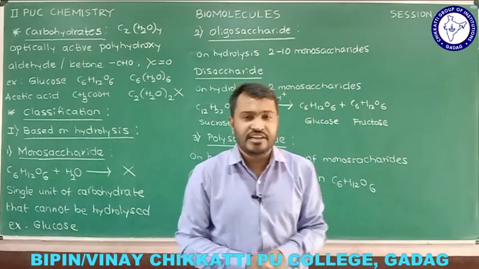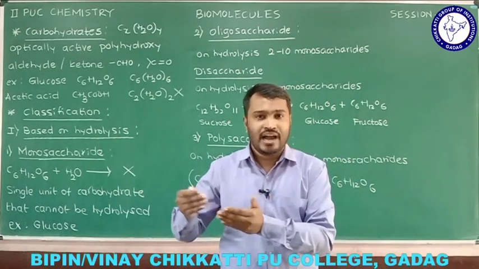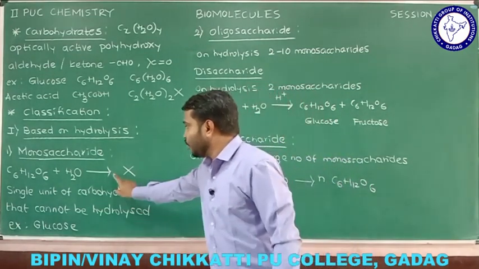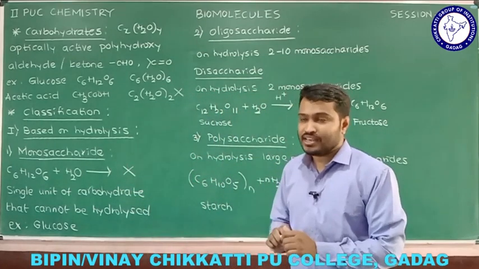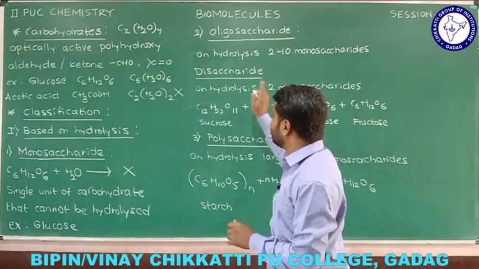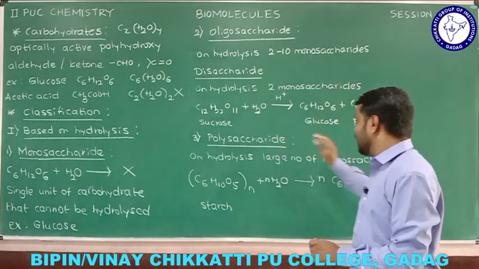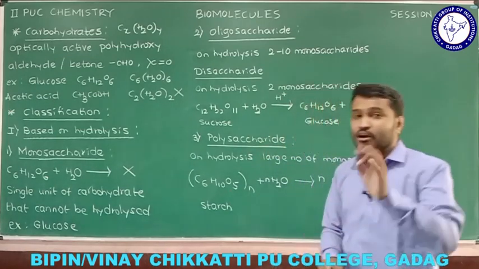That is the first condition. So based on hydrolysis we have monosaccharide, oligosaccharide and polysaccharide here. And remember this one, this is quite important. Glucose never undergoes hydrolysis. If any substance undergoes hydrolysis and you get 2 monosaccharides, that is a disaccharide, and if you get a large number of single units of carbohydrates, that we call a polysaccharide.